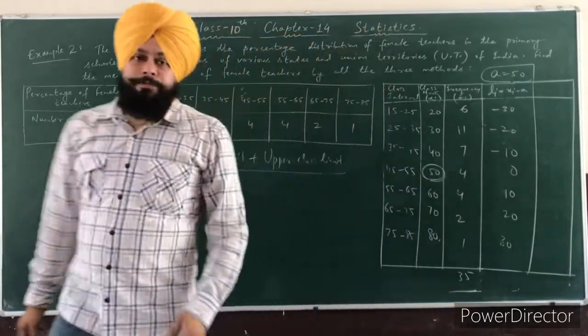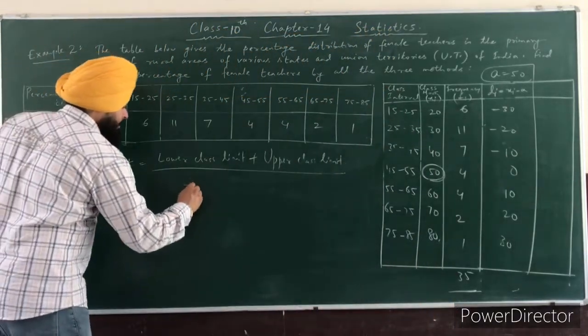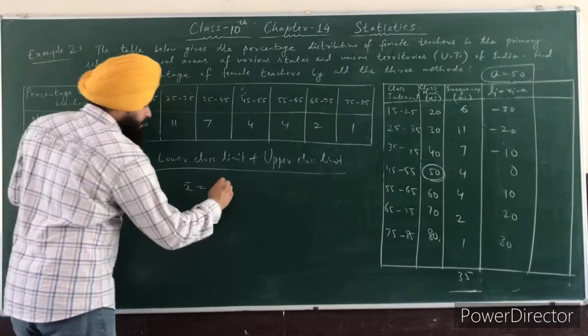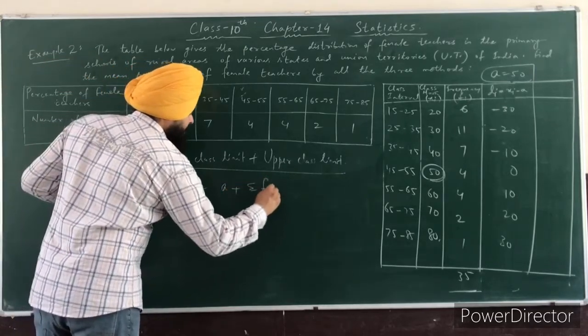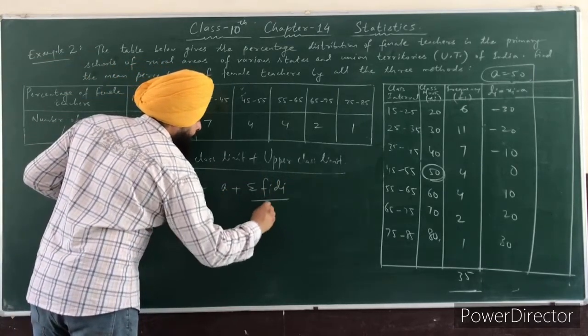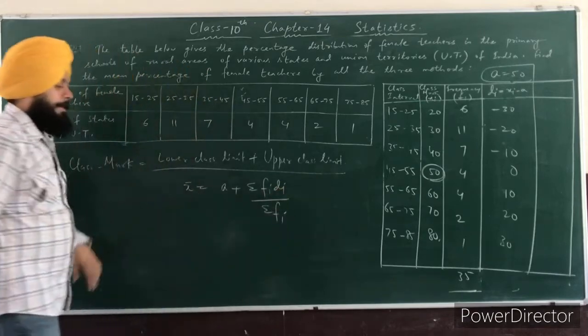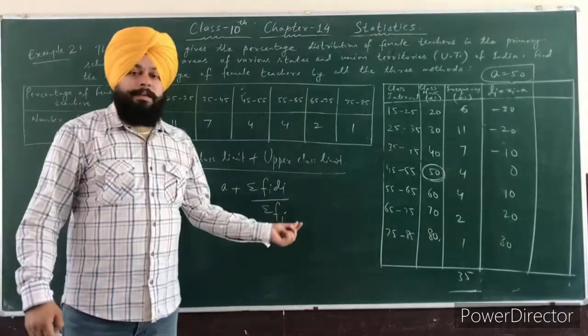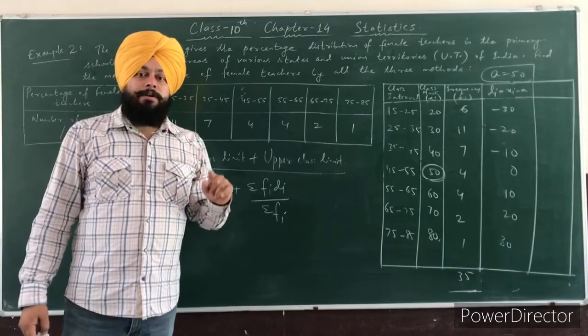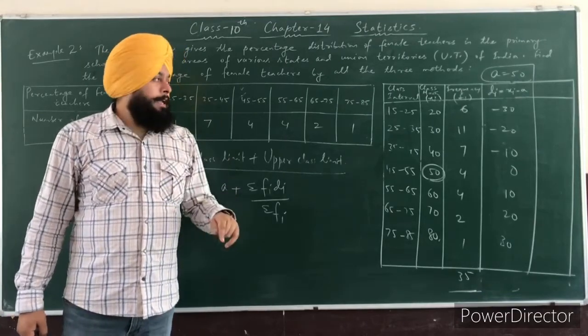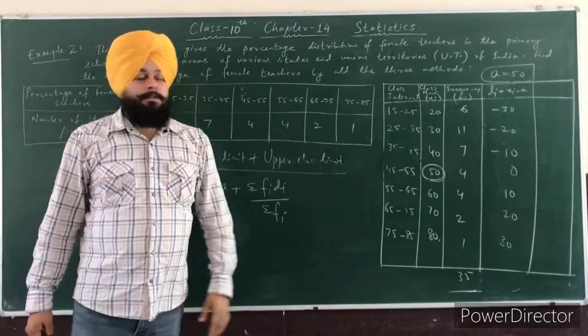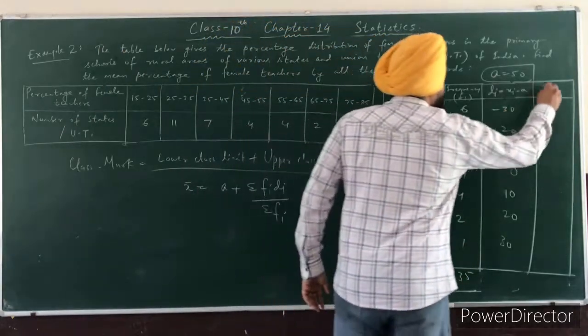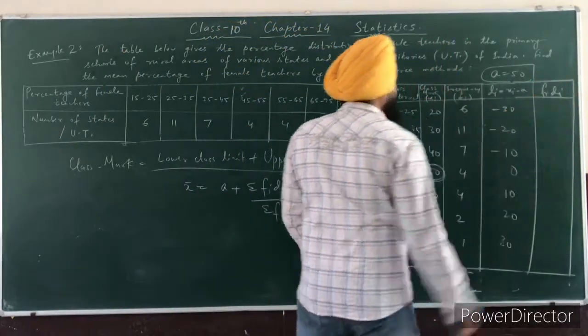Now in the assumed mean method, the formula for the mean is a plus summation fi di upon summation fi. So for summation fi di, we require the product of di with the corresponding fi. So right there, fi di.